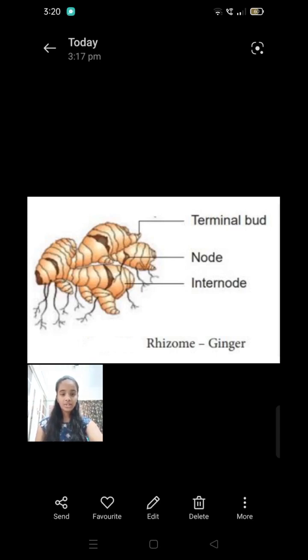These underground stems are called rhizomes. They are generally node-bearing swollen stems. The buds present on the rhizomes grow to form new plants with adventitious roots that develop on the ventral side. These new plants eventually become self-supporting.